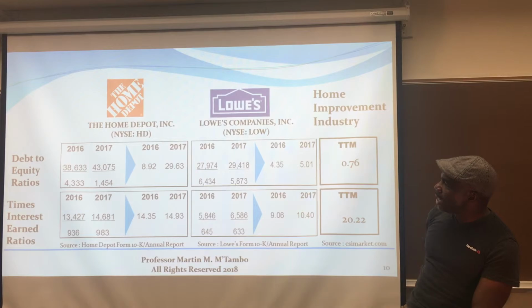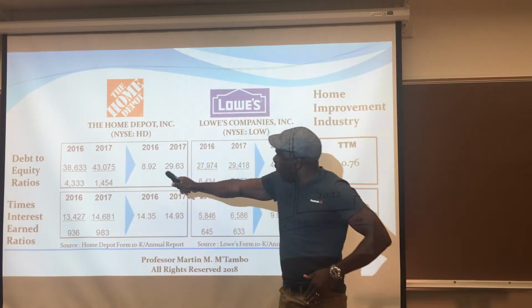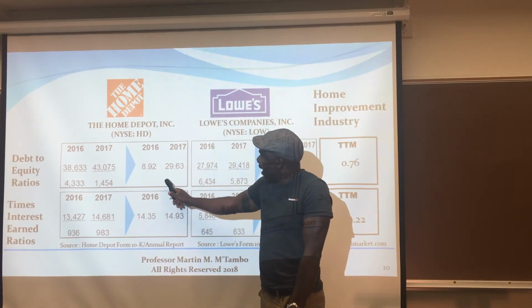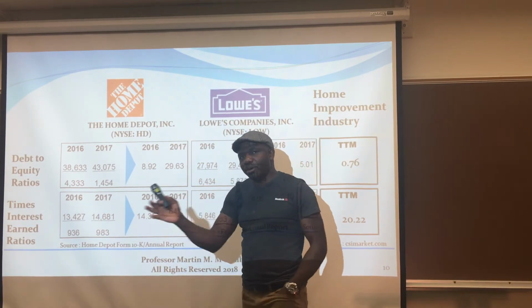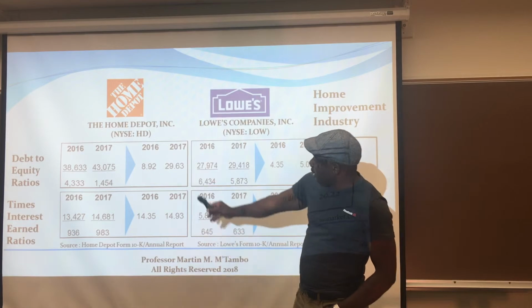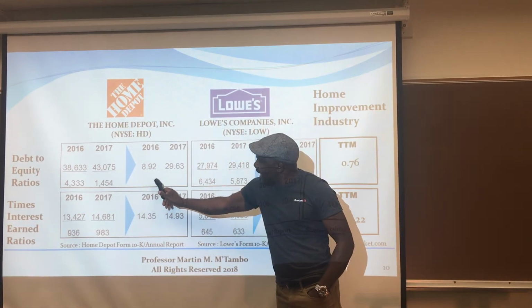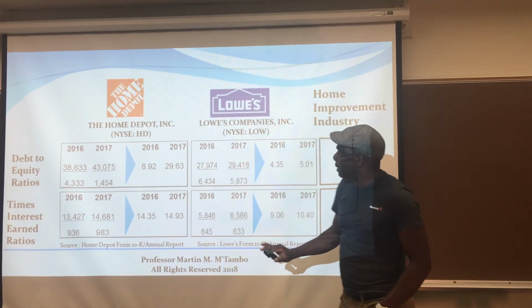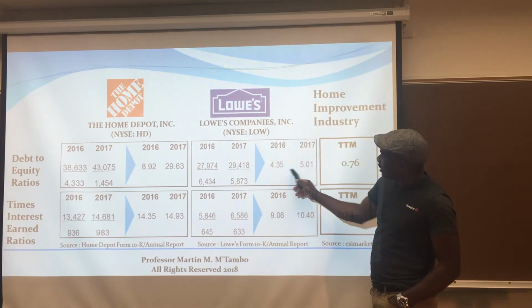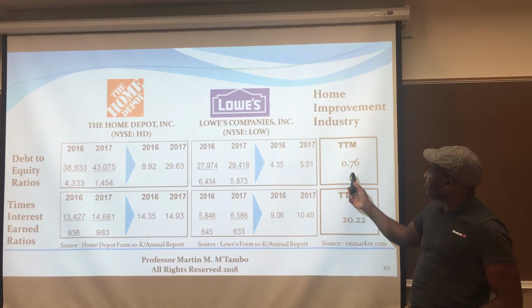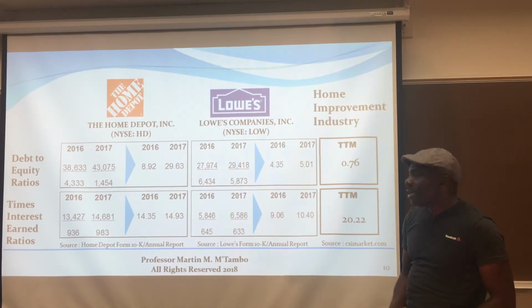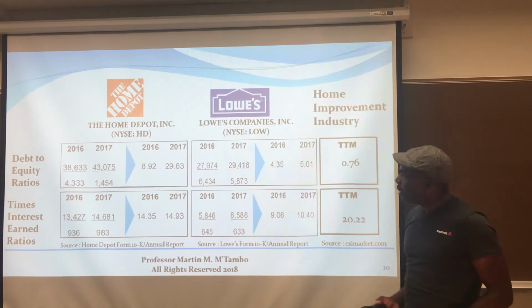Just the debt to equity ratio, and I've talked about Home Depot, why the numbers look this horrible, right? And I say without the company repurchasing their shares, this would have been 0.85, 0.86. Okay, Lowe's, these numbers are what they are. Okay, and then the industry is at 0.76, which is much better than both of them.